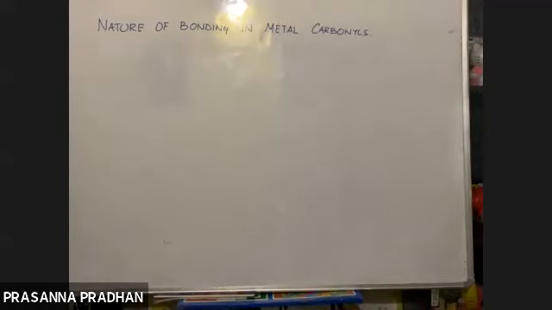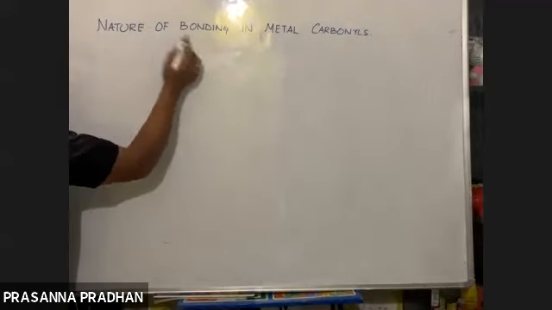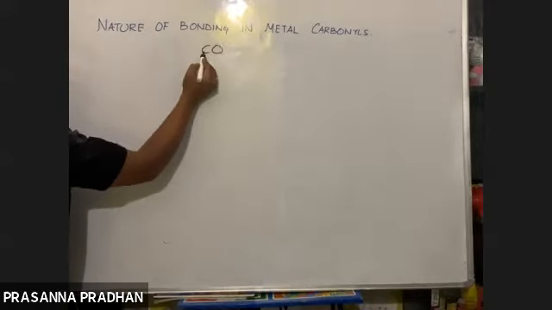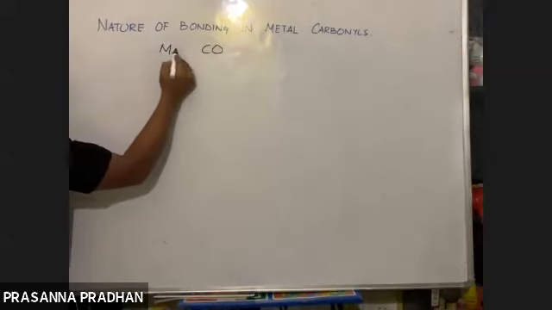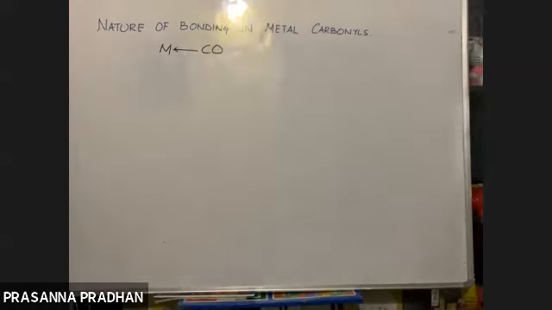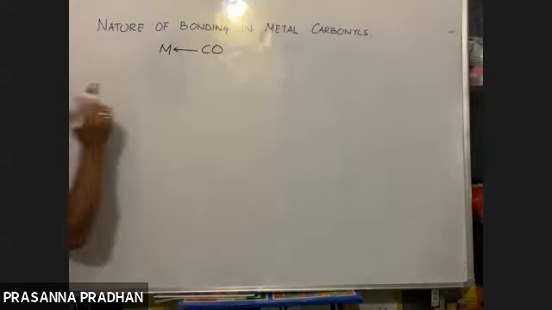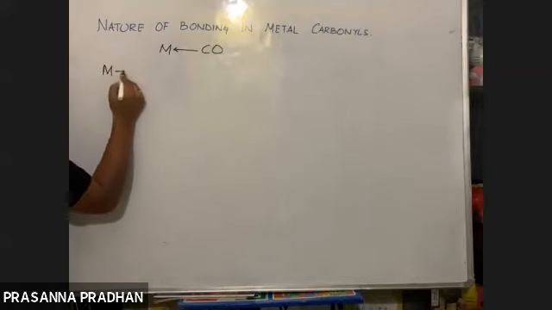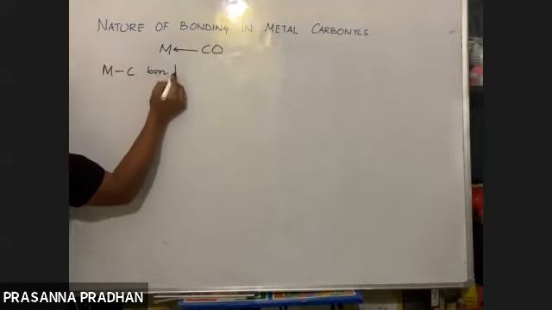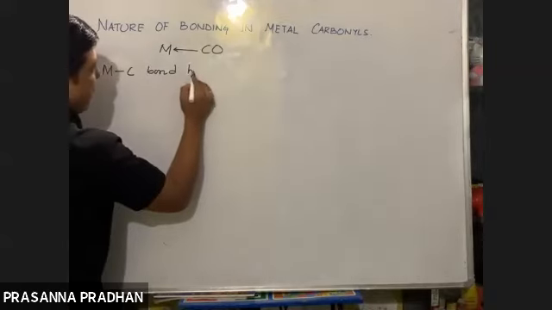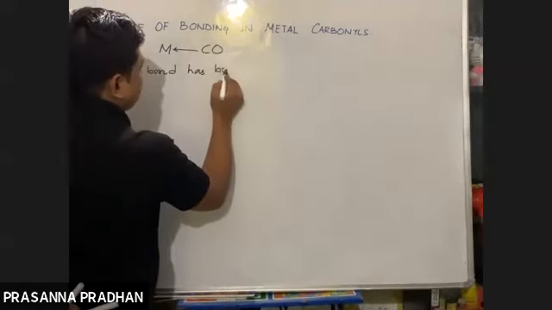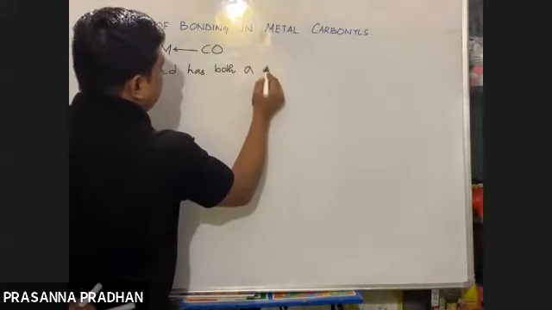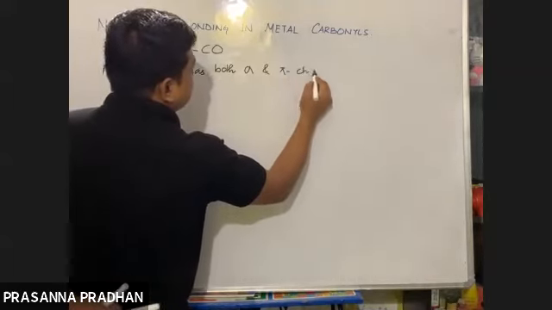Now see, when CO acts as a ligand, carbon is the donor atom. So we have a metal and we have a carbon monoxide. We say that the metal carbon bond has both sigma and pi character.